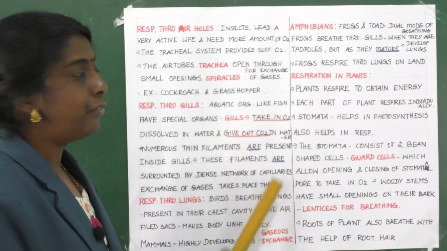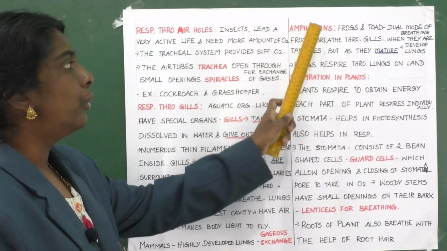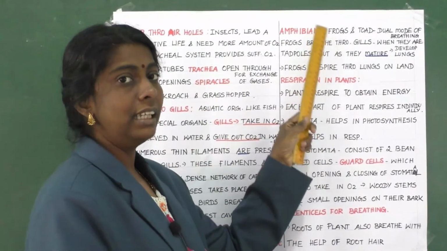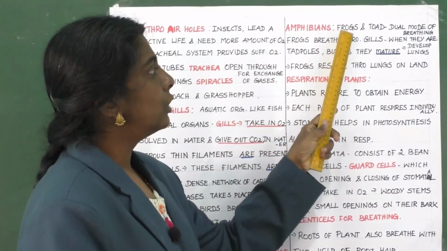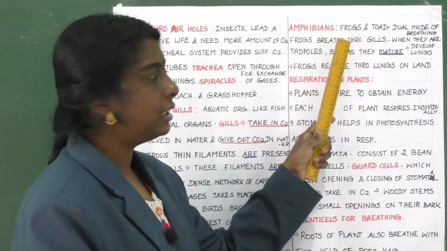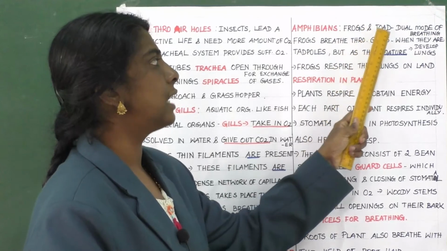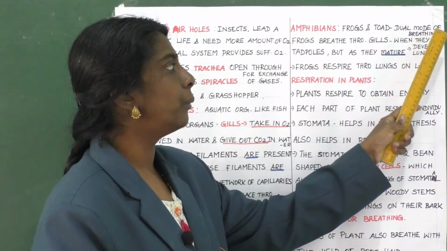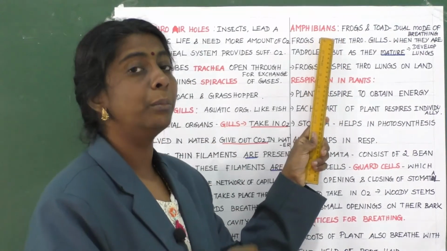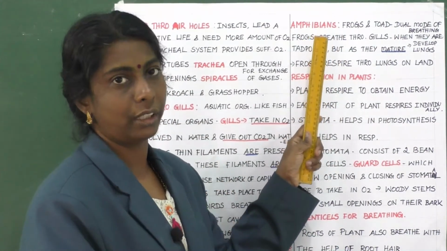Then again, amphibians. We all know frogs are amphibians. Is it not? So they live both on land and in water. Yes. Frogs have a dual mode of breathing. They can breathe both on land and in water.